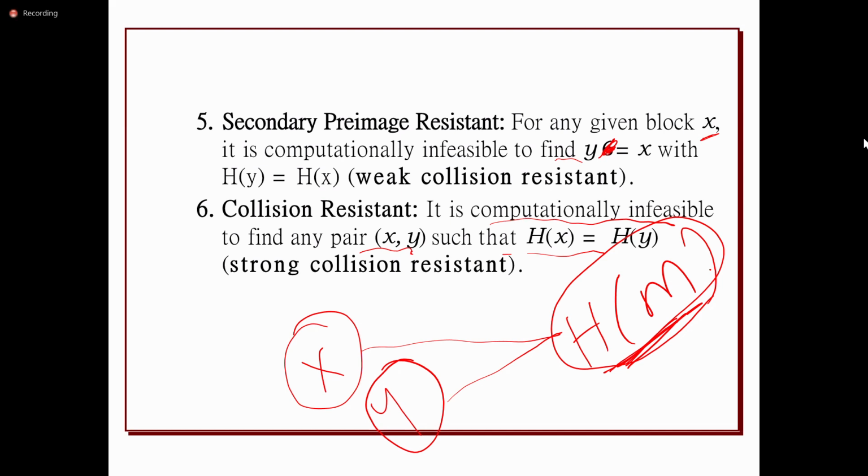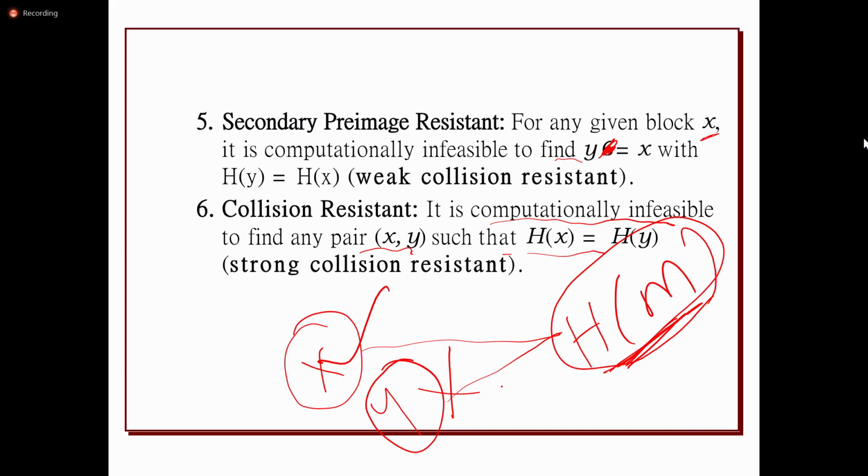So in the fifth step, weak collision resistant specifies that there are two messages with the same hash code, and we know that one of the messages is x, but it is impossible to find y. That is impossible in the sense that we will not find it in polynomial time.